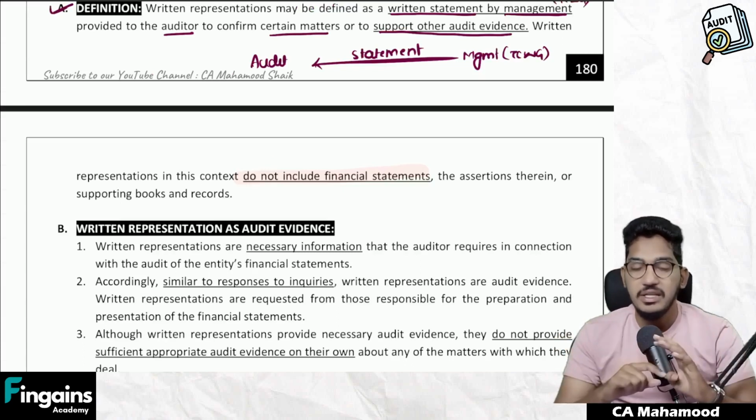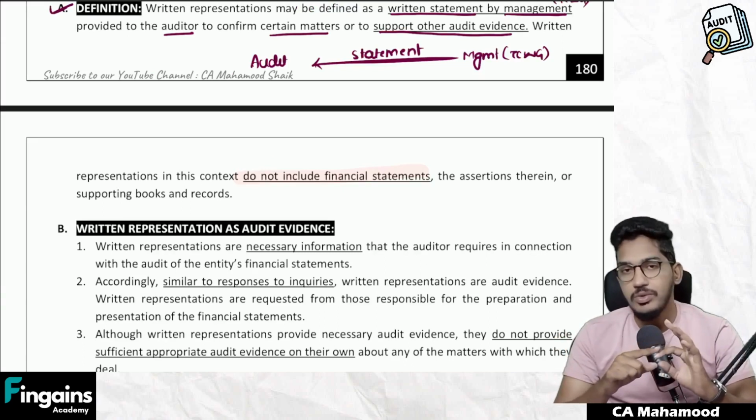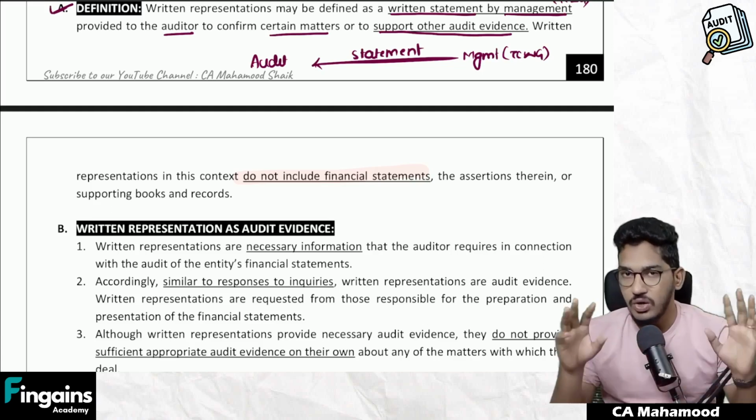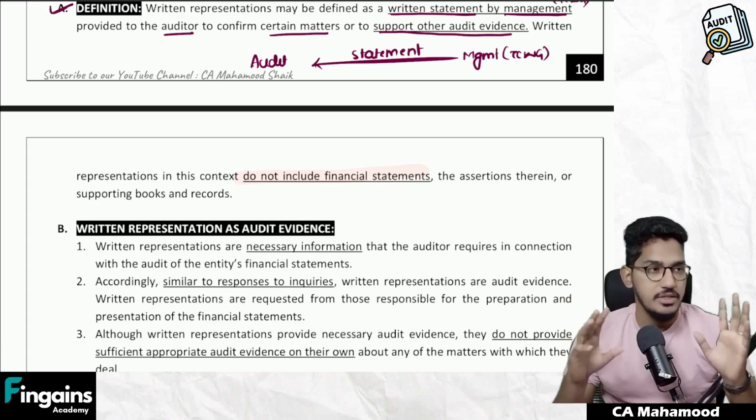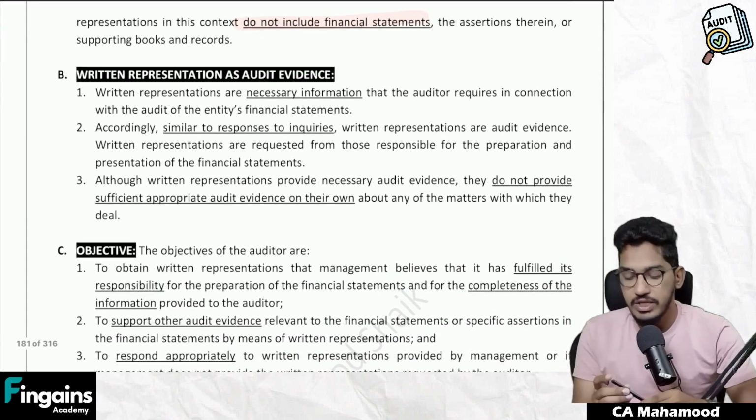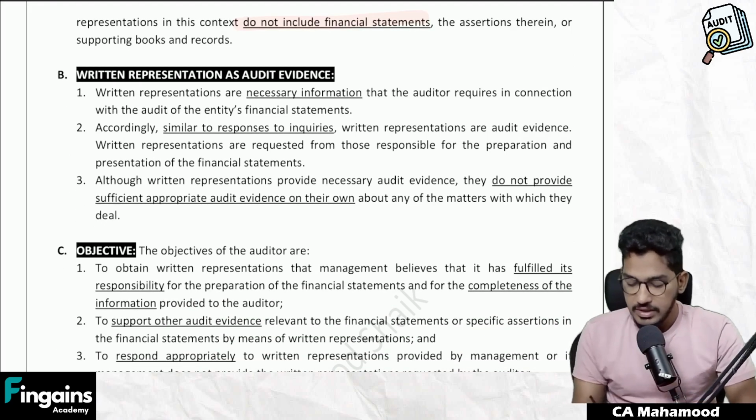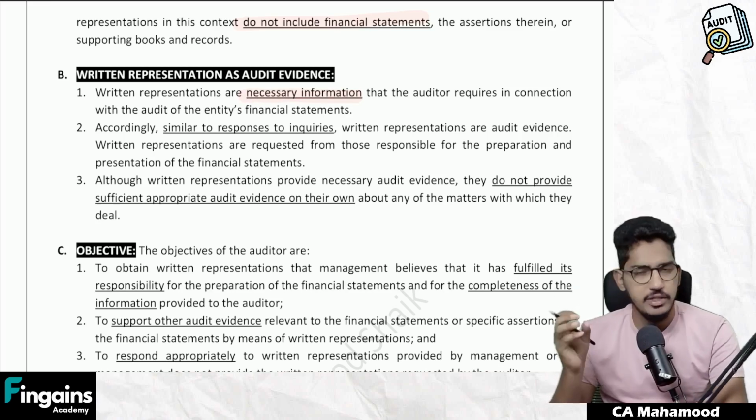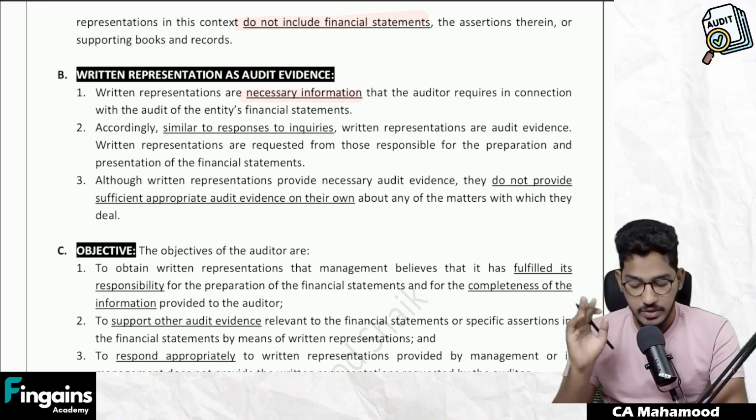Written representation is a written statement provided by the management to the auditor to confirm certain matters or to support other audit evidences. However, written representation in this context does not include financial statements and books of accounts. Then, how can written representation be used as audit evidence? Let us see. Written representations are necessary information that the auditor requires in connection with the audit of entities' financial statements.